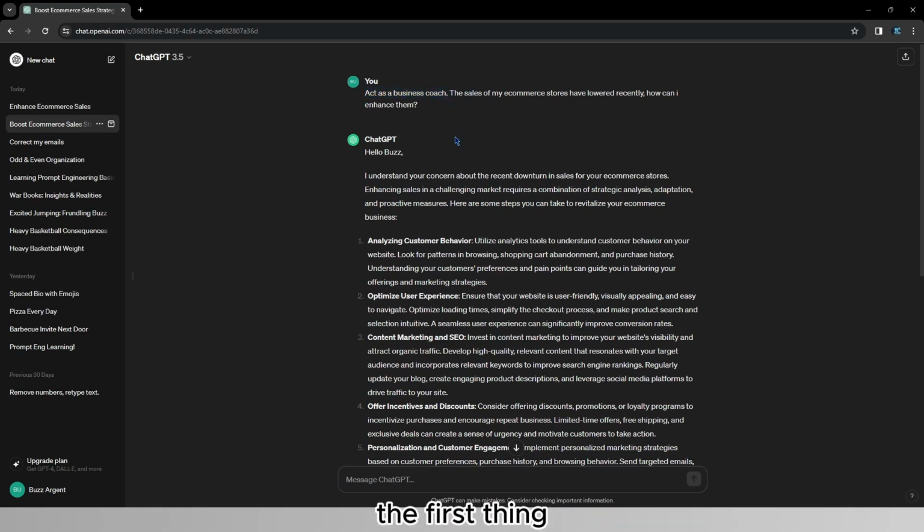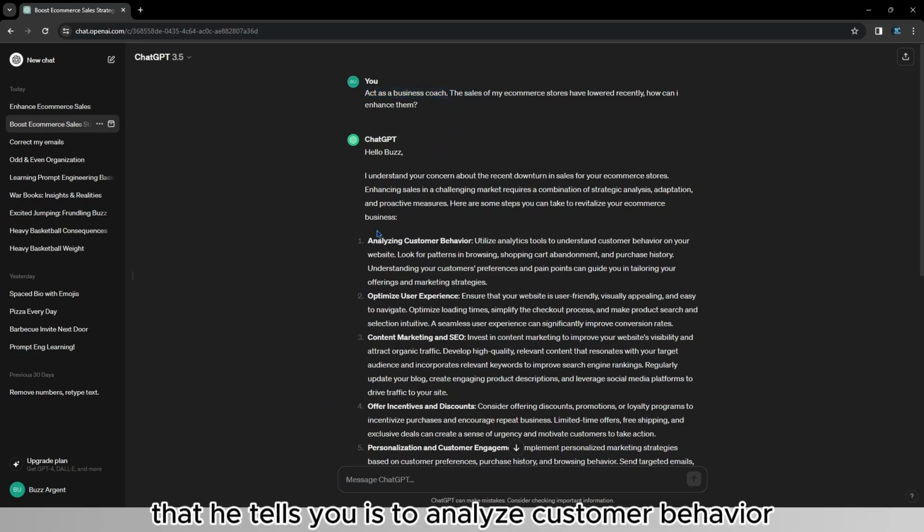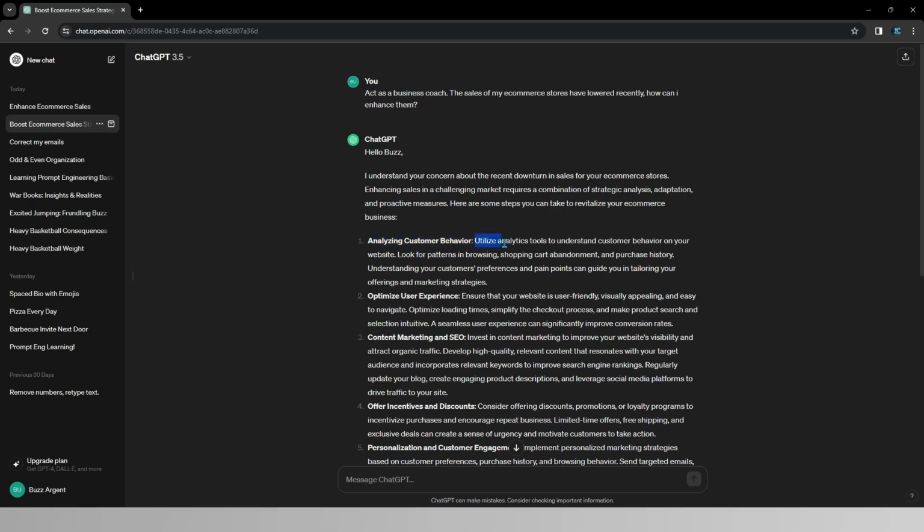As you can see, the first thing that it tells you is to analyze customer behavior. Utilize analytics tools to understand customer behaviors on your website. Look for patterns in browsing, shopping, cart abandonment, and purchase history. Understanding your customers' preferences and pain points can guide you in tailoring your offerings and marketing strategies.